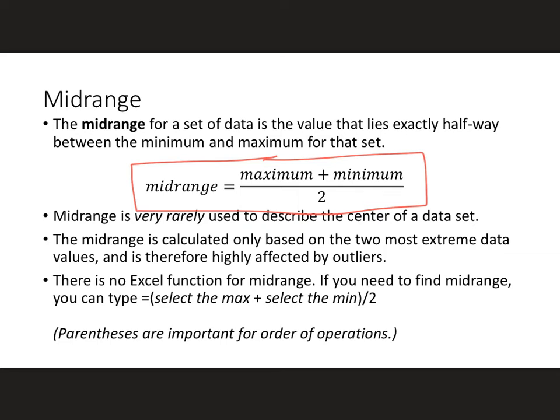There is no Excel function for mid-range, so if you need to find the mid-range, you can type in equals, select your max value, plus, and then select your minimum value, divided by 2. Do make sure that you are careful with those parentheses because it is very important for your order of operations.